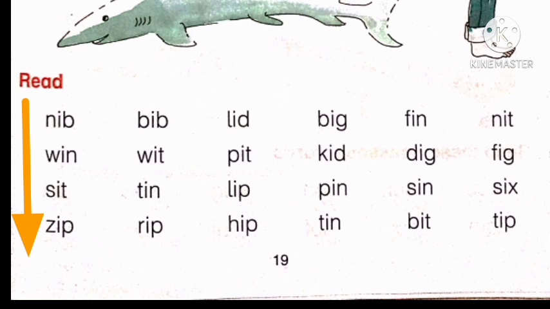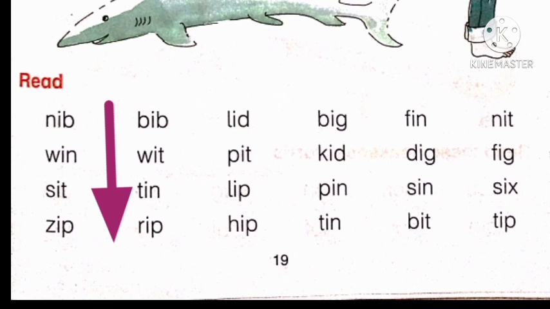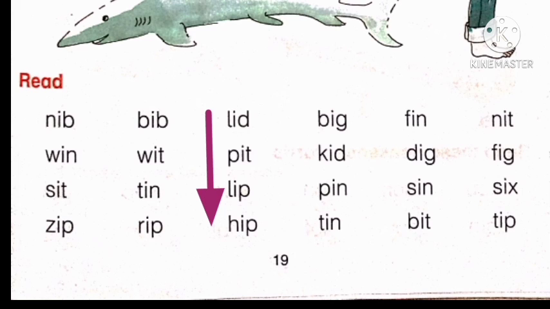Look at the first word of column number 1. N, ib, nib. W, in, win. S, it, sit. Z, ip, zip. Look at second column. B, ib, bib. W, it, wit. T, in, tin. R, ip, rip. Now come to the third column. L, id, lid. P, it, pit. L, ip, lip. H, ip, hip.